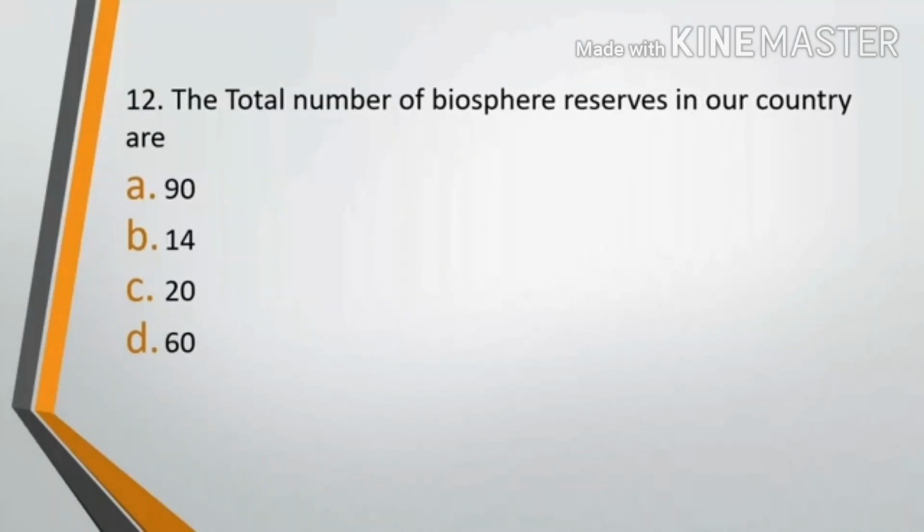Question number 12. The total number of biosphere reserves in our country are option A, 90, option B, 14, option C, 20, or option D, 60. The correct answer is option B, that is, there are 14 biosphere reserves.